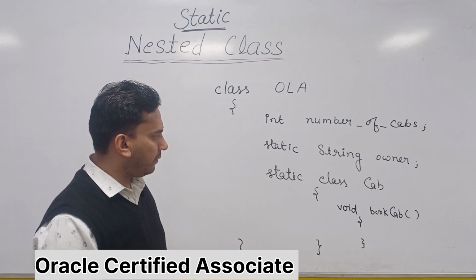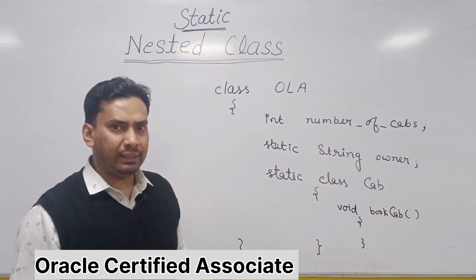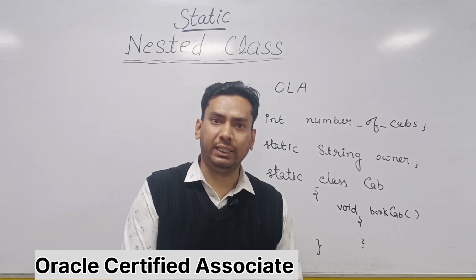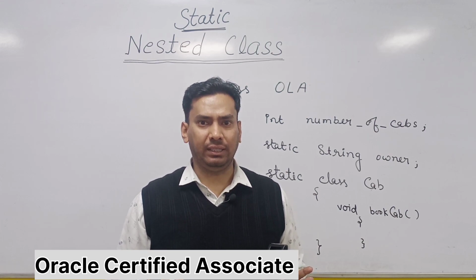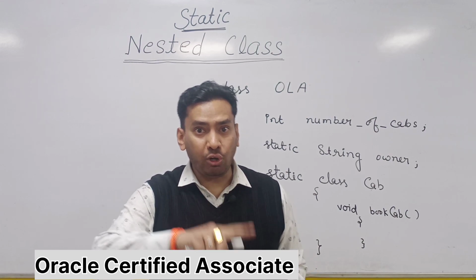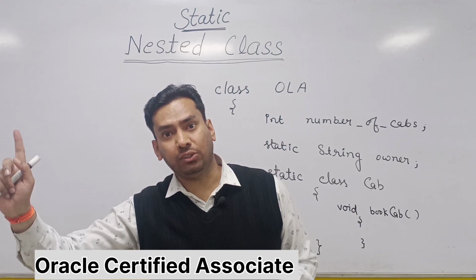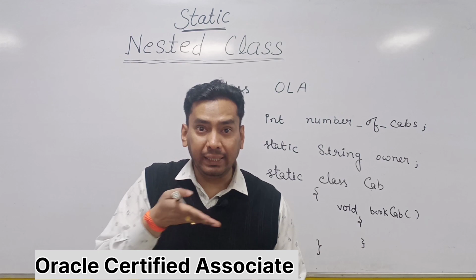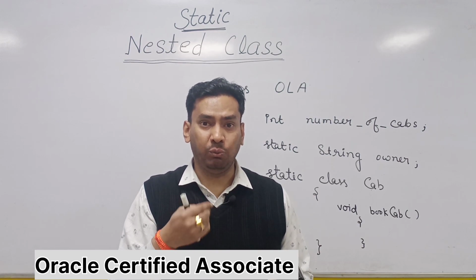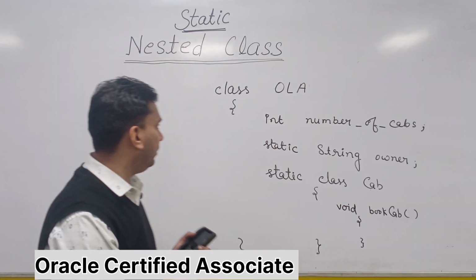So first thing, as I told you, a static nested class object can be created without creating the object of the outer class, but it cannot be created like the object of a normal class, because it is providing you increased encapsulation. What is the meaning of increased encapsulation?